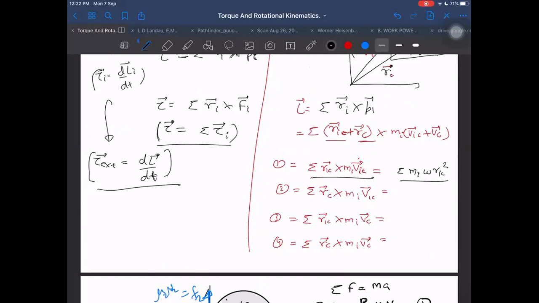Next, Ric cross mi into Vic. What is that second term? Rc is constant here because no i is involved in this, so I can take Rc outside. Mi into Vic, again 0, I think so. Yes, this is 0. The second is 0.